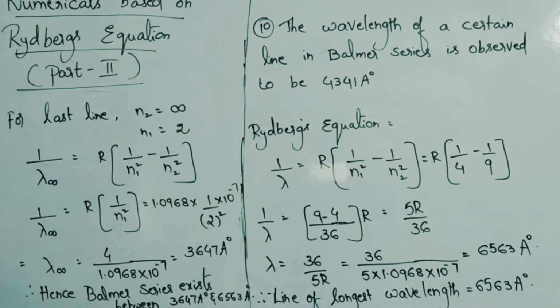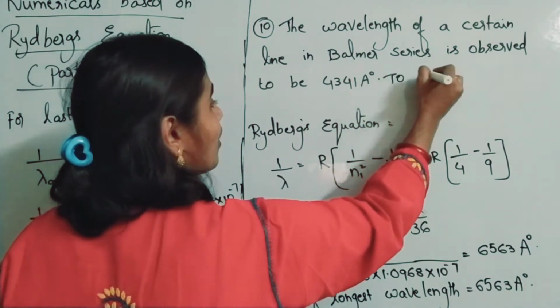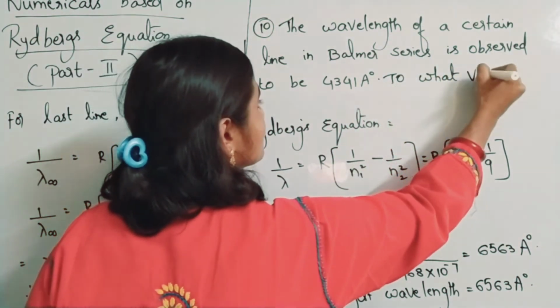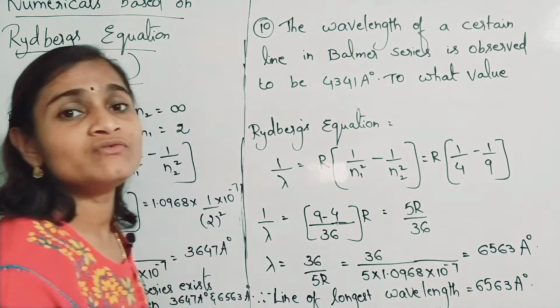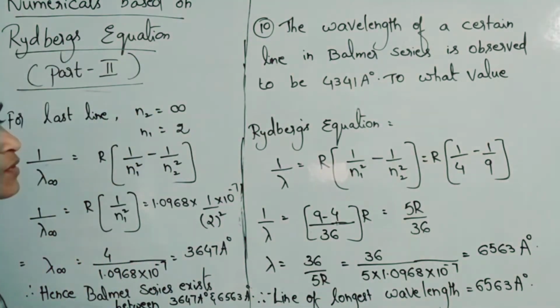Wavelength is given to you. Now, to what value of n does this correspond? The question is, to what value of n does this correspond?